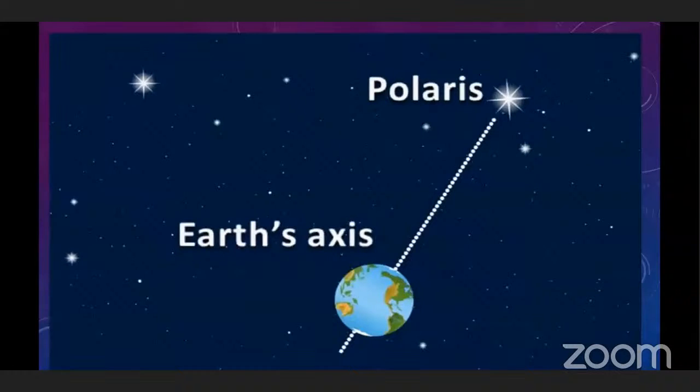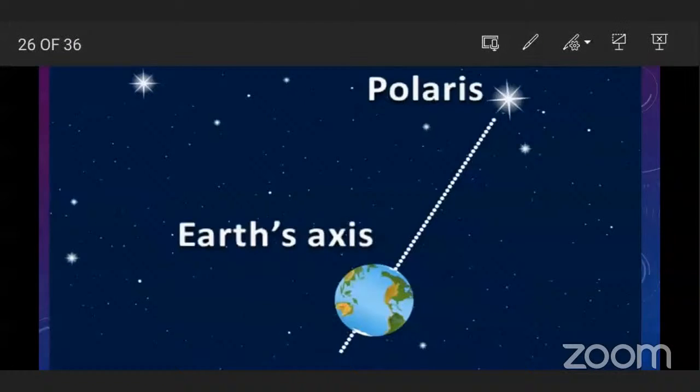It is actually the Earth which is moving, but even then, only one star remains at its place all the time, and this is called Polaris or the North Star, because Polaris is exactly above the north point. Polaris is located exactly above the Earth's north pole. So it is not moving.